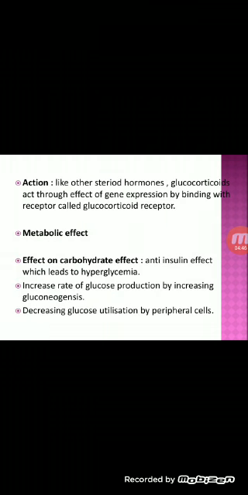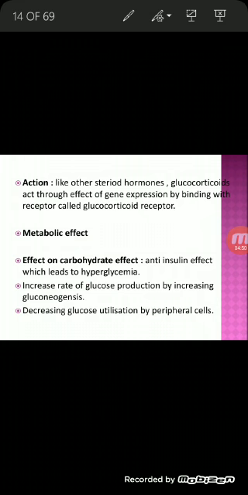Like other steroid hormones, glucocorticoids also act by binding to a receptor called the glucocorticoid receptor. The metabolic effect is that glucocorticoids have an anti-insulin effect. So they increase the blood glucose level in two ways: by promoting gluconeogenesis in the liver from amino acids, and by inhibiting glucose uptake and utilization by peripheral cells.